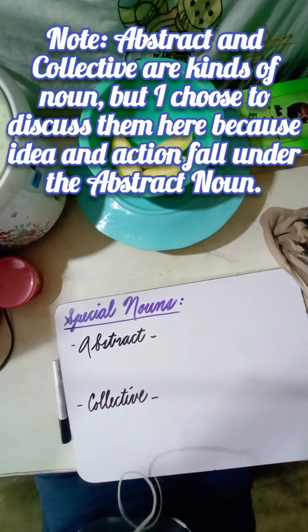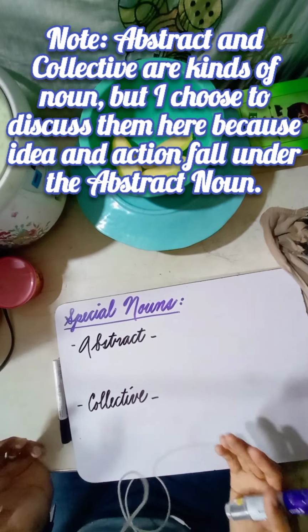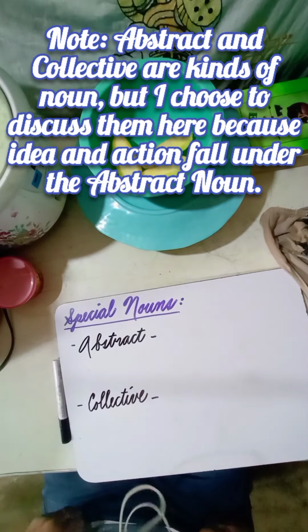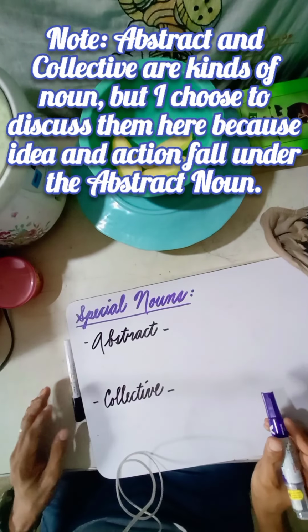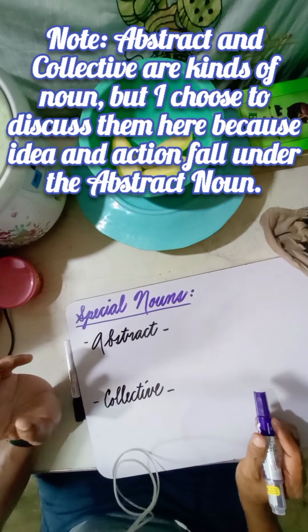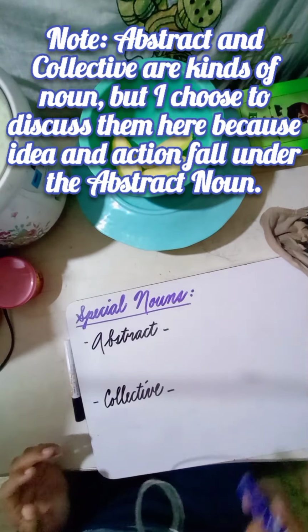Actually, in different books, they are using different terms for this. But for us to easily understand what these things are all about, we will use the word special because they are not included in the first categories which we discussed.